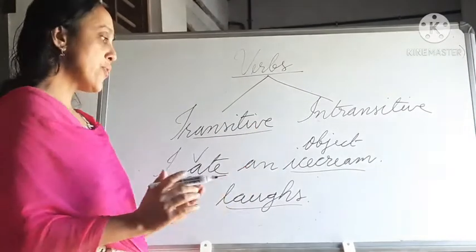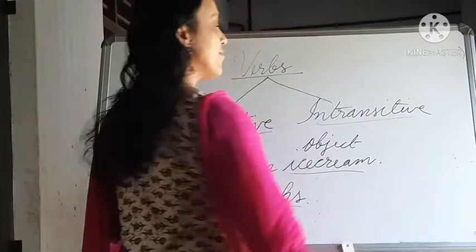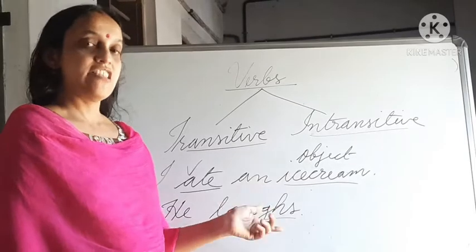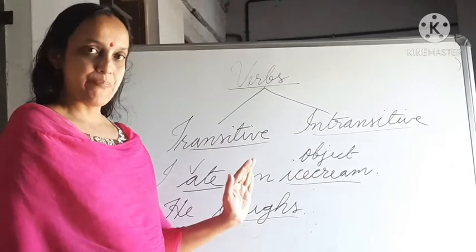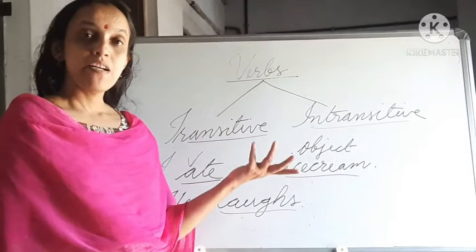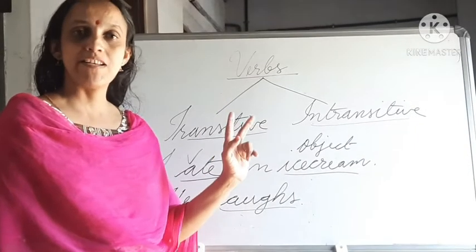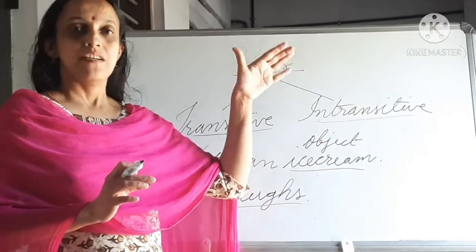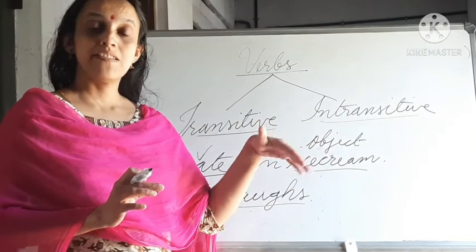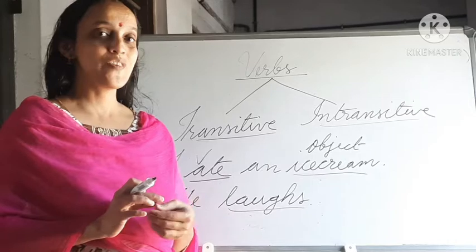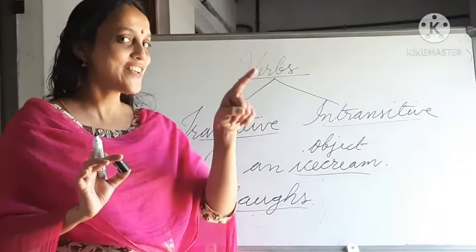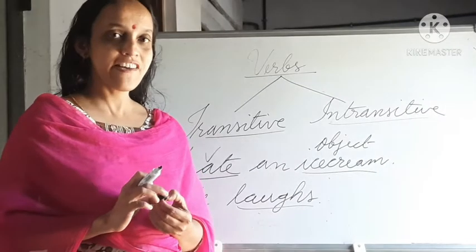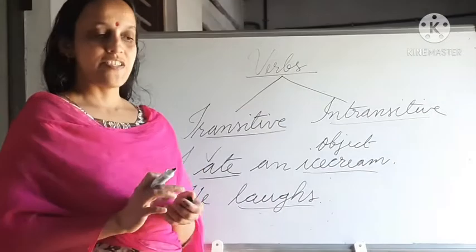So that kind of verb is known as an intransitive verb. If the verb does not have any object, then it is an intransitive verb. When the verb has an object, then it is a transitive verb. Transitive verb means it has an object. Intransitive verb means it does not have an object. Does not have, not has. I told you earlier, do forms follow the V1 form. So, does not have an object. Is it clear? So, transitive and intransitive.